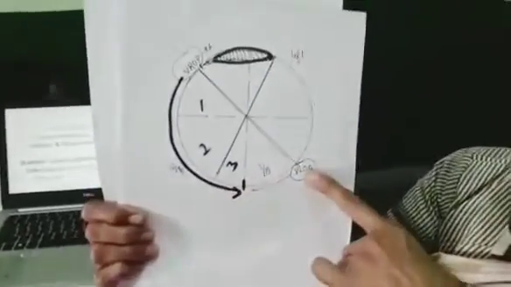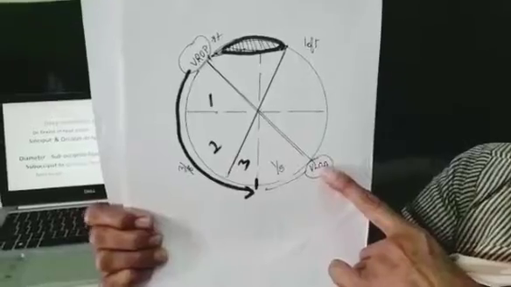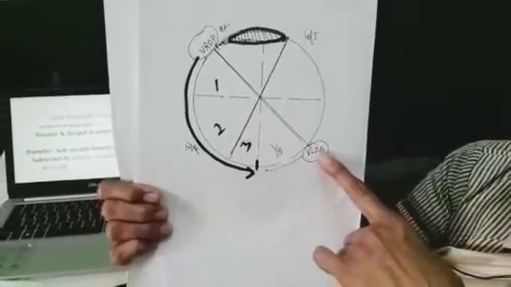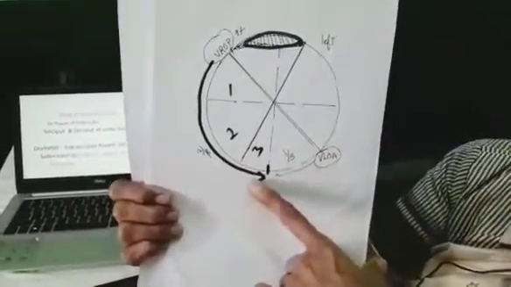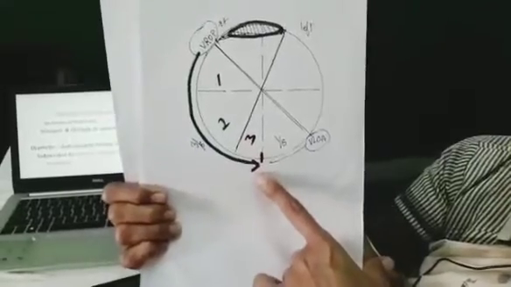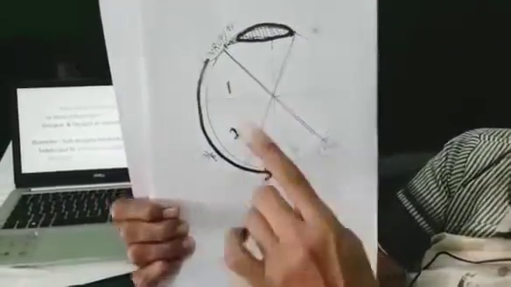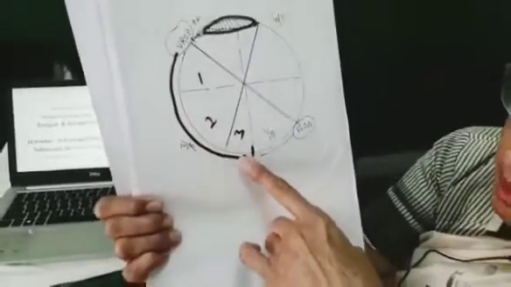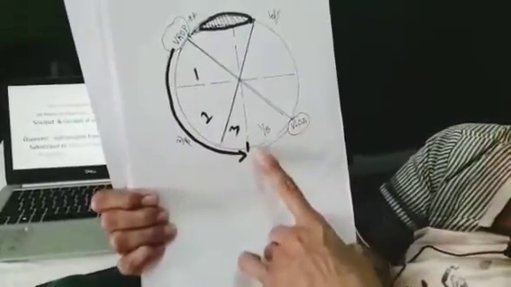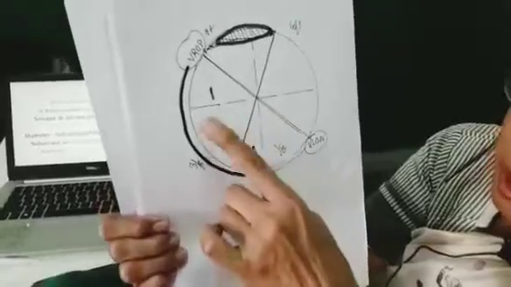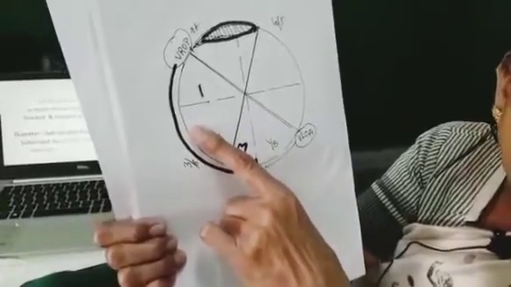However, in VLOA position or vertex left occipital anterior position, it has to rotate only one part to come below the pelvic symphysis. The internal rotation occurs on the pelvic floor. Here it has to rotate long internal rotation, here the rotation is less. That is why in occipital posterior position there are chances of prolonged labor.